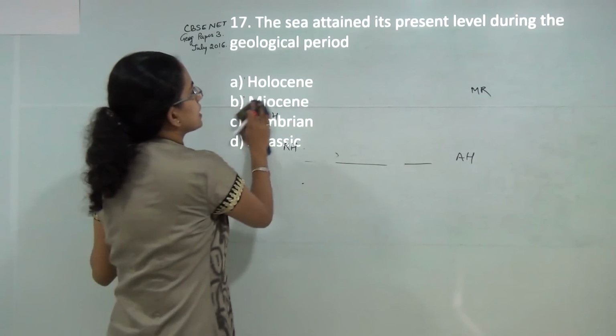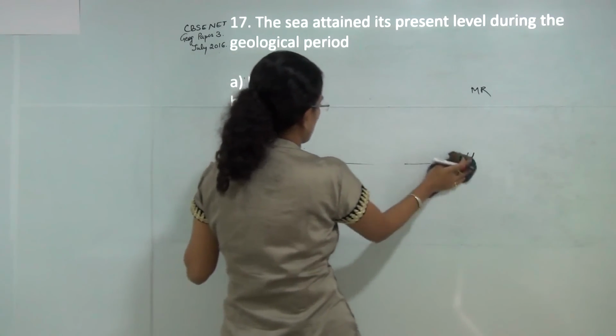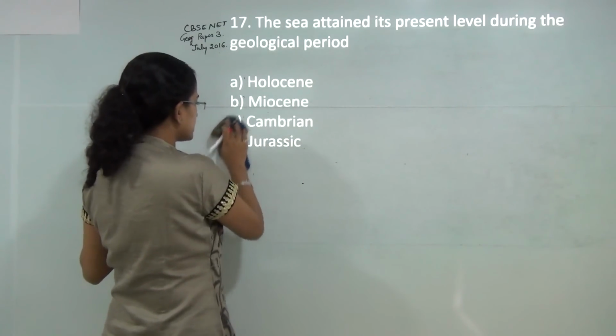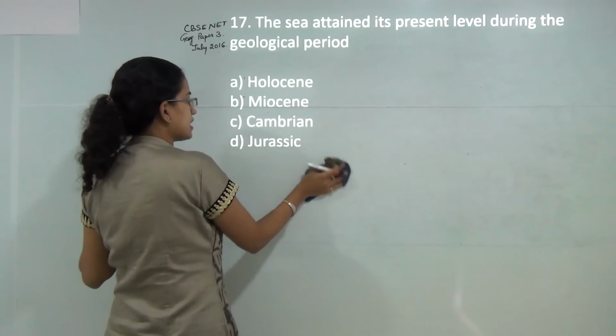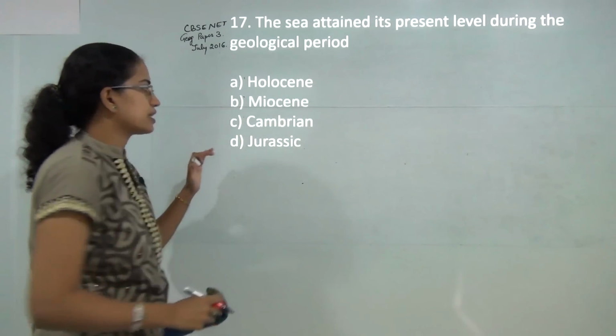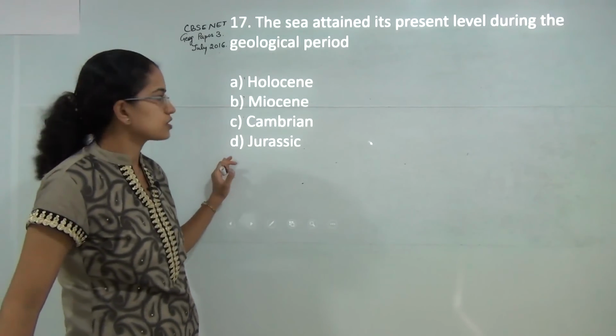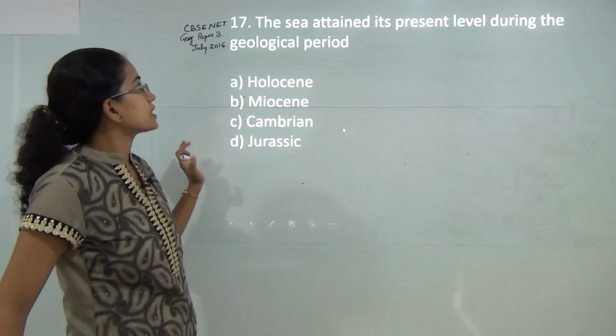Next, sea attained its present level during which geological era? During the Cambrian period, sea attained its maximum level, and that was a period where the Cambrian explosion occurred that led to maximum diversification of life. So Cambrian is the correct answer here.